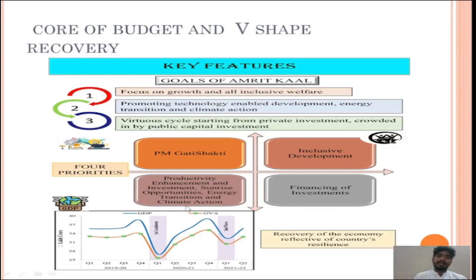How? Economic activity is also important. At the same time, GDP is also important. But what should be done? We have to make those technologies very sustainable, like encouragement of solar, encouragement of wind, encouragement of solar vehicles, many things which are energy-efficient technologies. That is why energy transition has been propagated in our lawmaking process. Next, financing for investments.